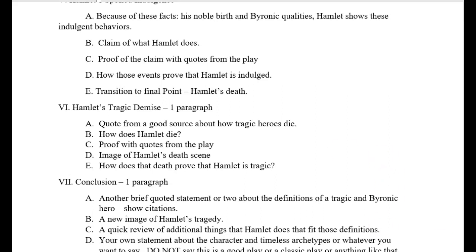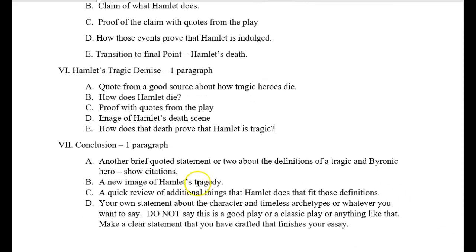And then the conclusion, and the conclusion is another little brief quoted statement or 2 about the definitions of a tragic and Byronic hero. When you find that article that explains Byronic heroes and tragic heroes, you're going to use quotes from that article in 3 places.